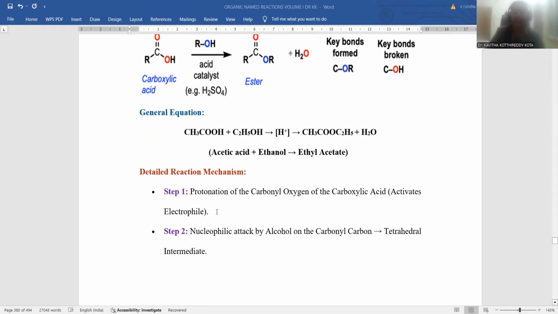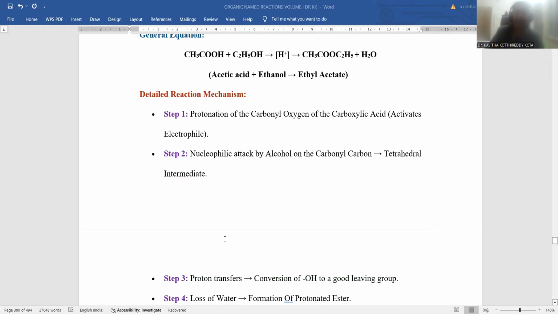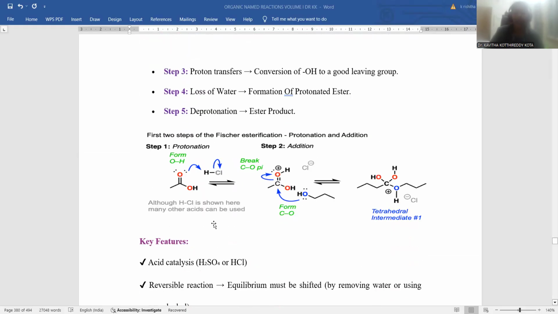Here the reaction mechanism proceeds by a multi-step process. Initially, protonation of the carbonyl oxygen takes place within the carboxylic acid functional group. Later on, nucleophilic attack by the alcohol takes place on the carbonyl carbon atom and the tetrahedral intermediate is generated. If you observe, first of all, protonation of the carbonyl oxygen takes place. The oxygen, which is associated with two lone pairs of electrons, takes up this hydrogen, and subsequent removal of the chloride ion takes place, and the oxygen is attached with hydrogen.